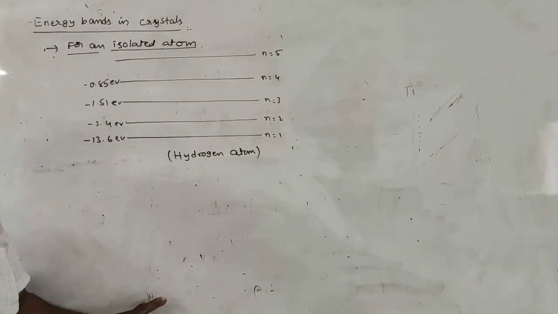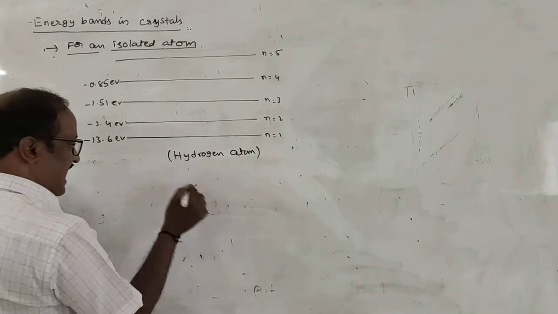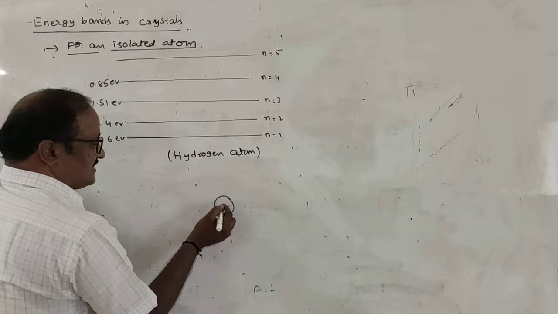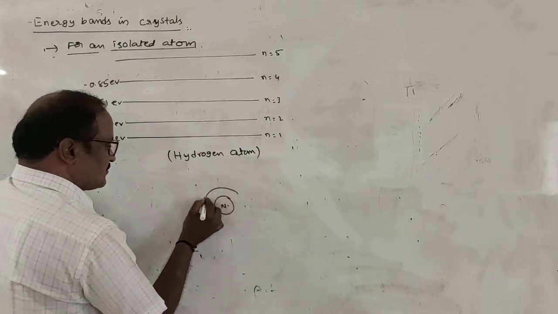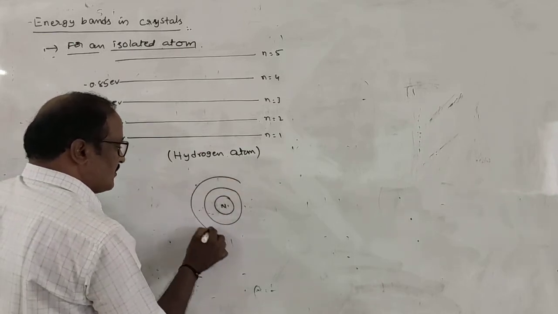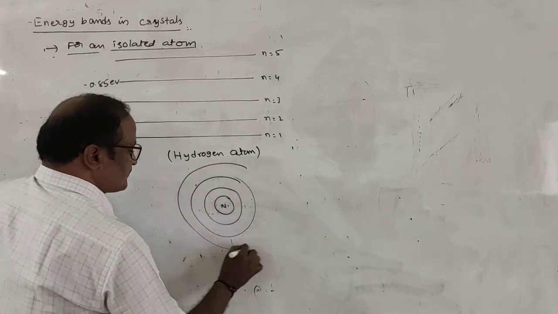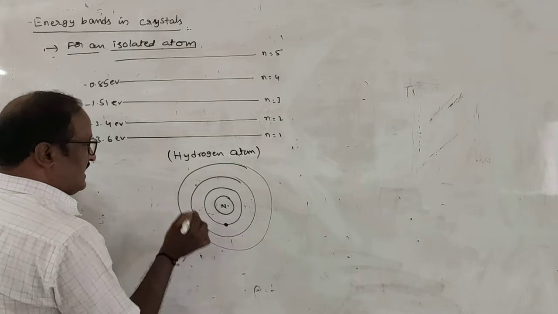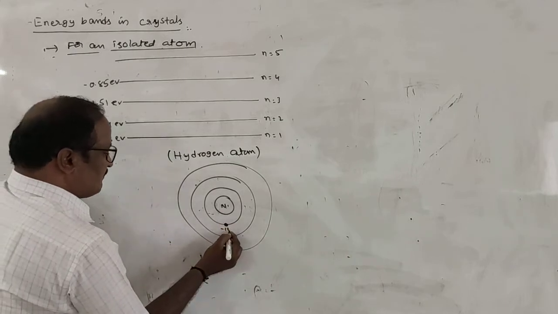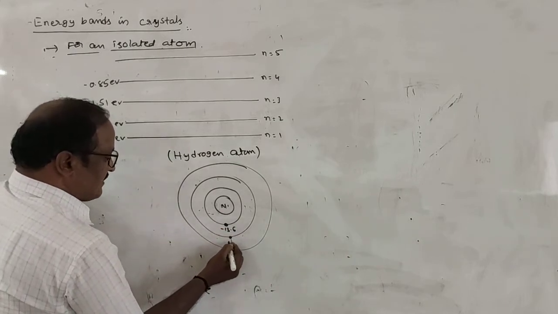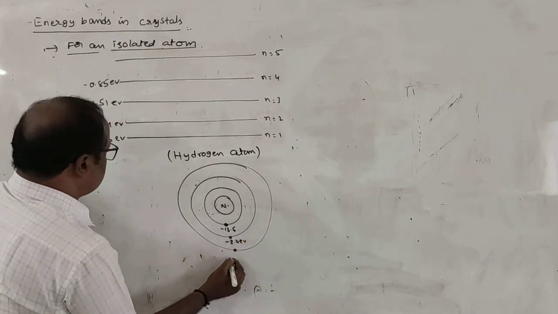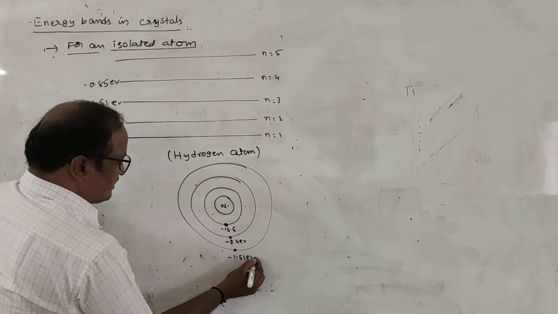This hydrogen atom has only one atom, with a nucleus. Inside the nucleus there are protons and neutrons. Around the nucleus, electrons are revolving like this. In the first orbit, the electron's energy is minus 13.6 electron volts. Second orbit, minus 3.4 electron volts. In the third orbit, minus 1.51 electron volts.